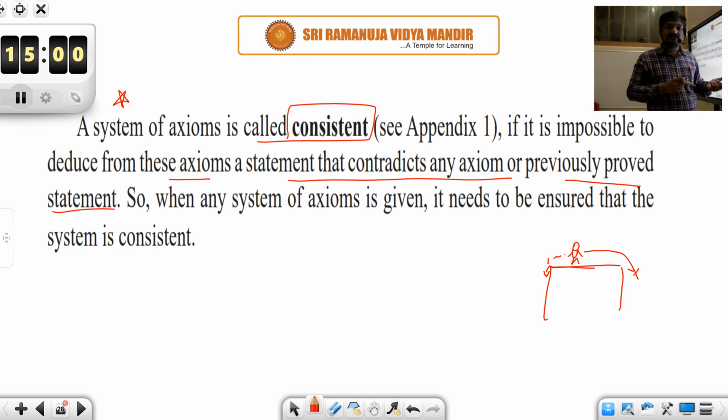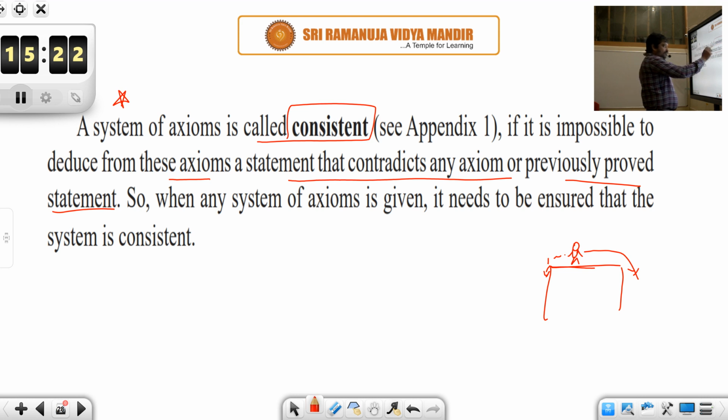So looking at this evidence, what is your assumption? The statement you have made, the axiom that earth is flat, that is false, isn't it? So the statement that you made that earth is flat is inconsistent. What do we say is inconsistent? It doesn't satisfy the condition.